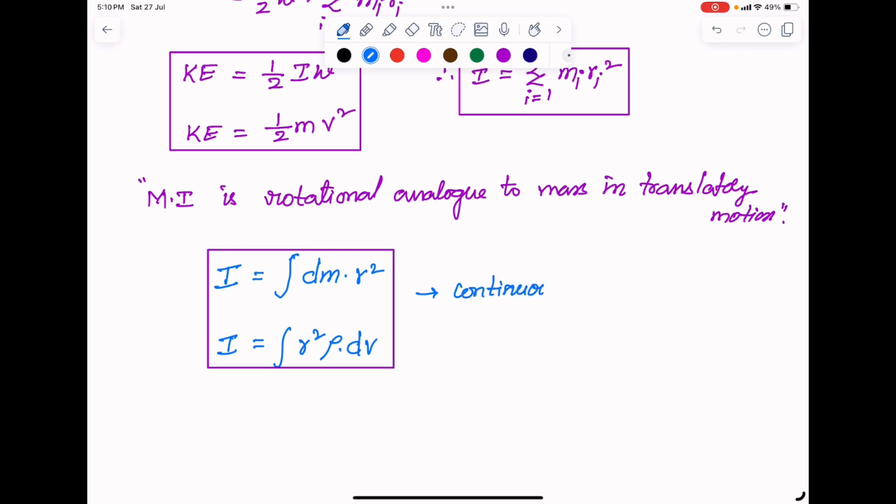Thus moment of inertia will be calculated using either of these formulae, and from our next video we will be calculating the moment of inertia for various regular figures like uniform rod, ring, disc, etc. Okay, hope you all understood this.